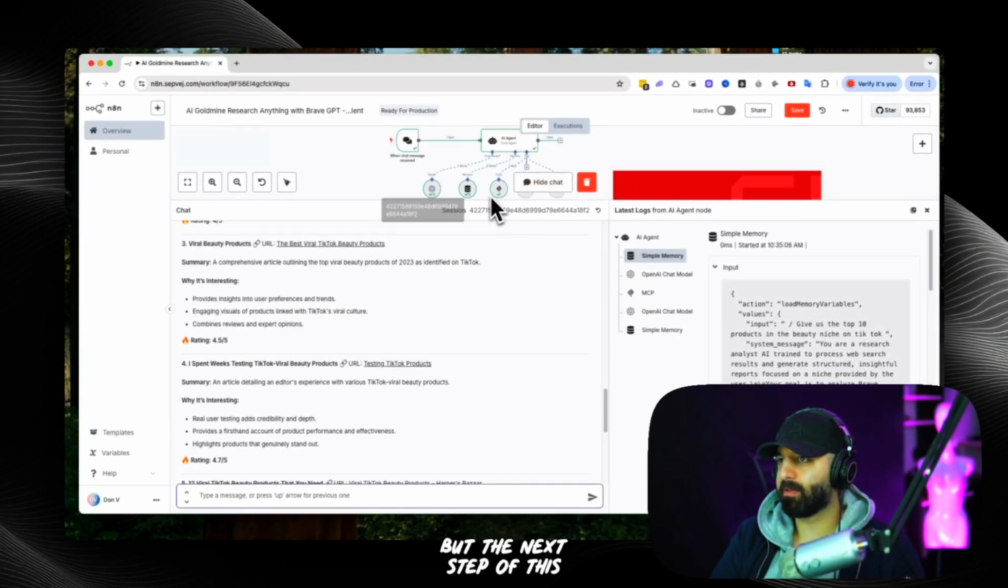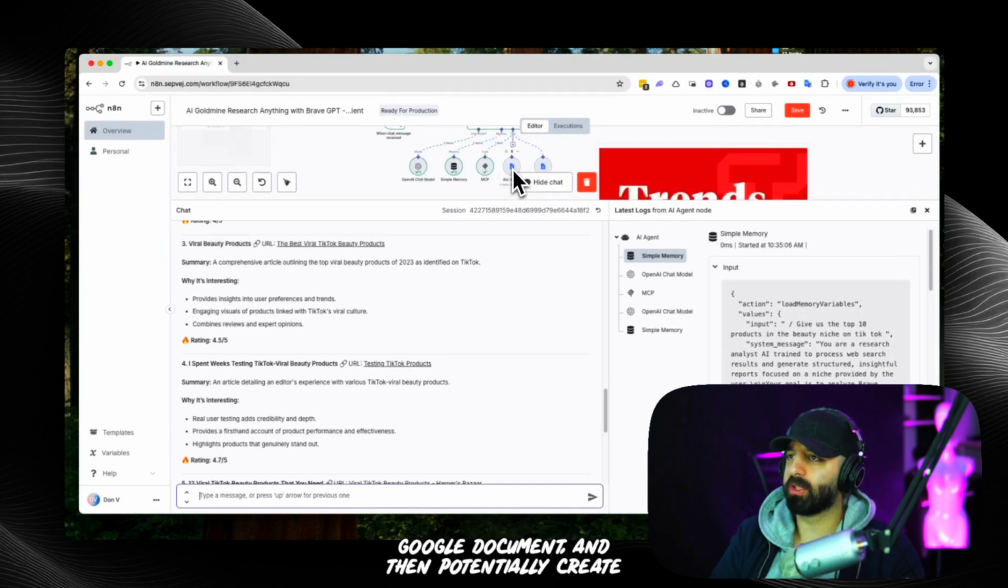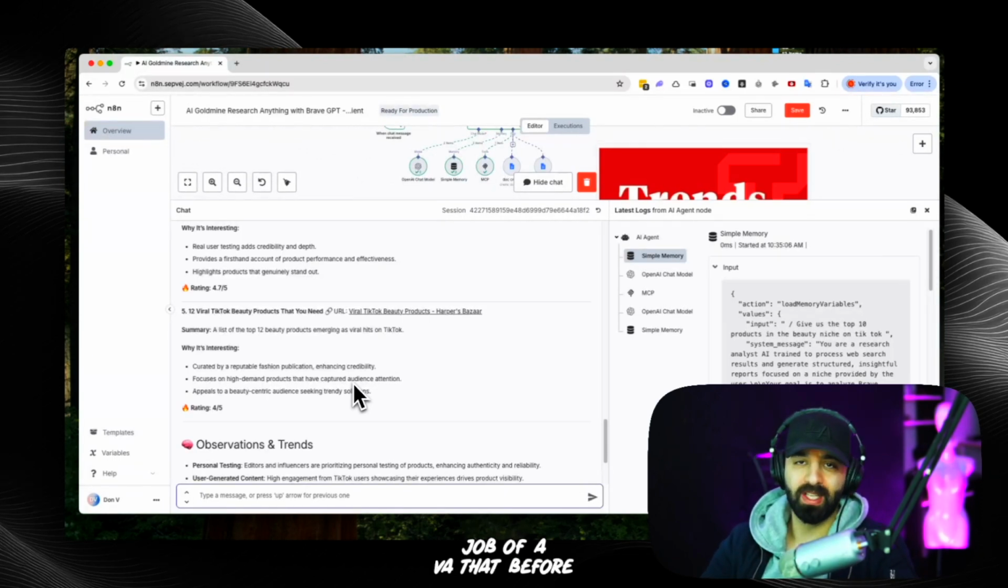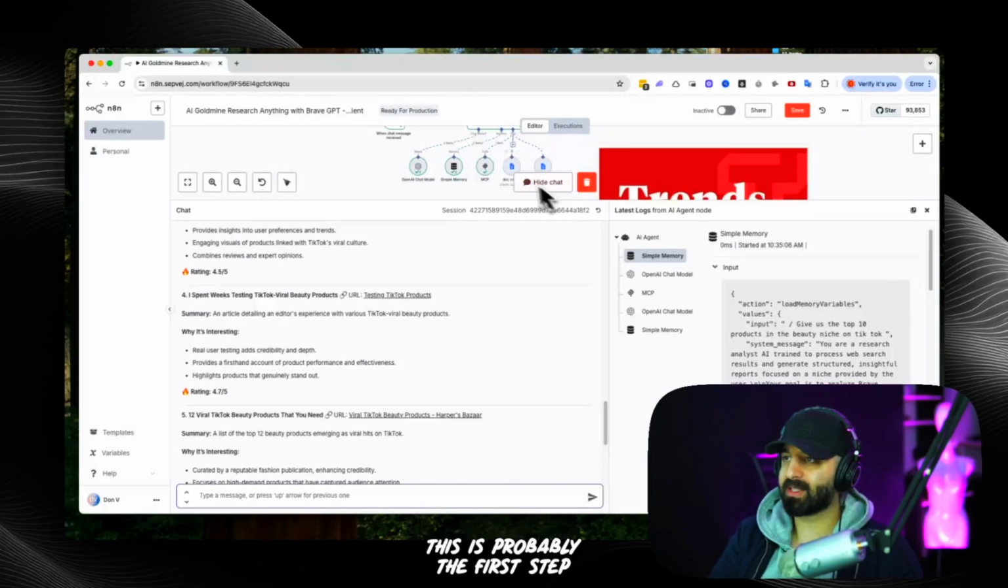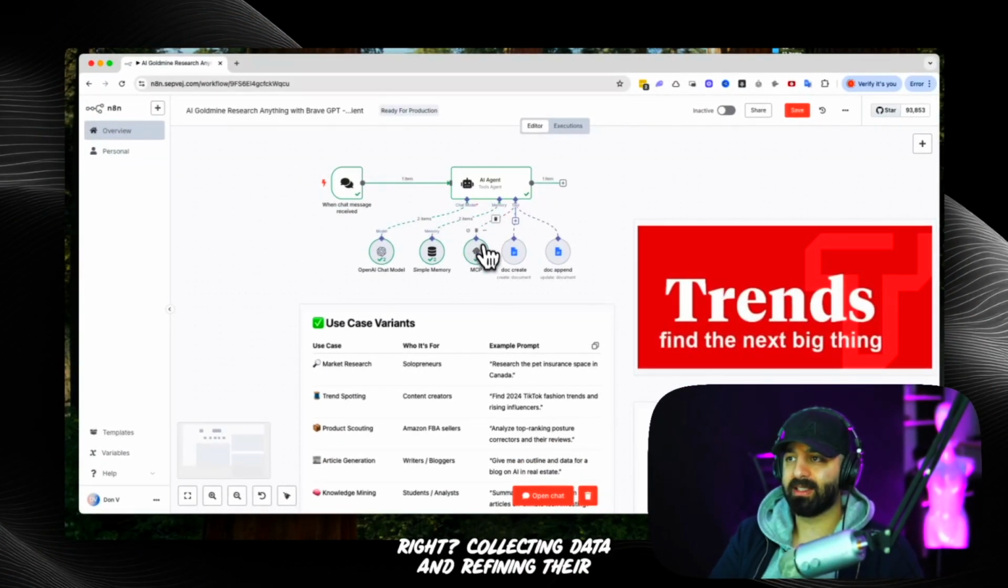Now the next step of this agent, what we could probably do is collect our database in that Google Sheet or Google document, and then potentially create another node that refines the data and puts it on a sheet for us. So maybe instead of the job of a VA that before used to go around and put products on a Google Sheet, we could have that in place. If you're interested in something like this, this is probably the first step of the game, but it's one of the most important steps: collecting data and refining that data.